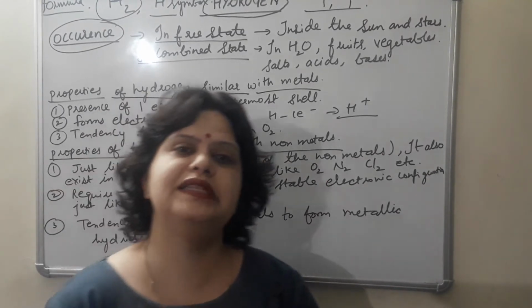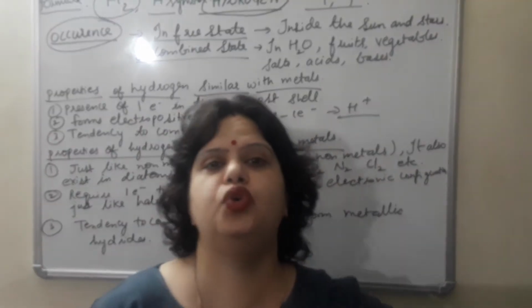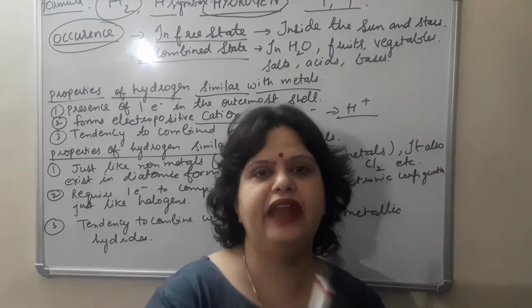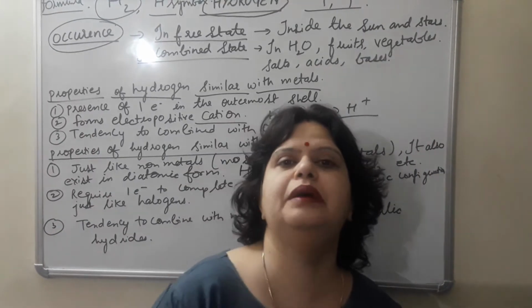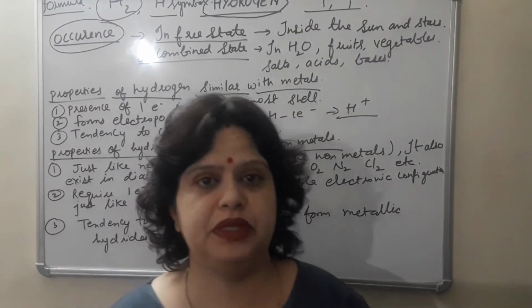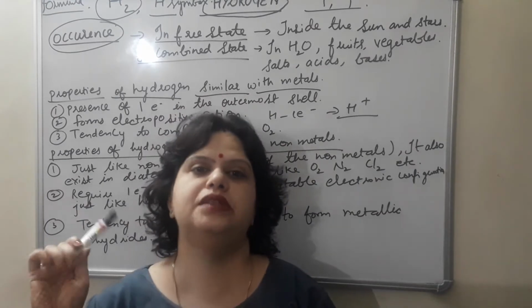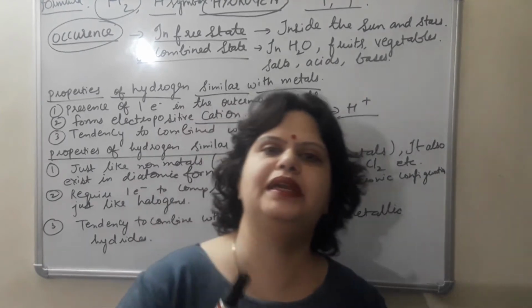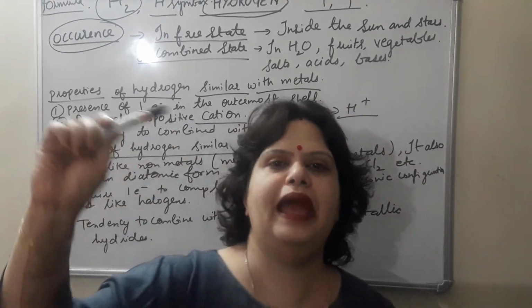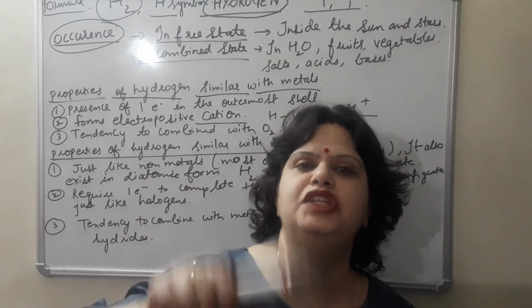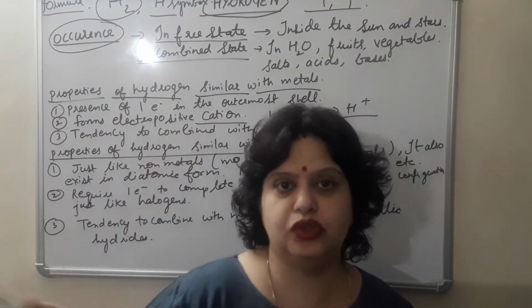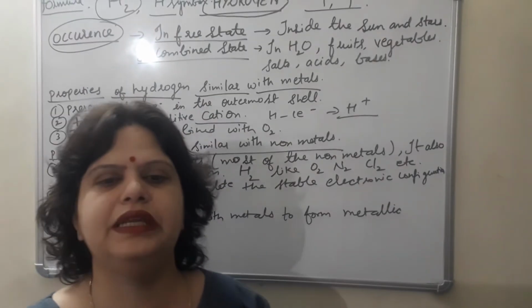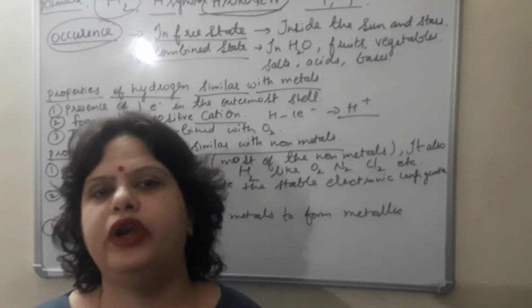Now because it is the first element of the periodic table and so far its position is not clear, that's why it is placed in group 1 and first period. Like I told you in the previous lecture of the chapter periodic table, according to the rule helium should also be kept in the second group. But just to place chemically similar elements together, helium, the inert gas, is present in group 18 or 8A. So that is also a drawback. In the same manner, so far the position of hydrogen is not clear in the modern periodic table.